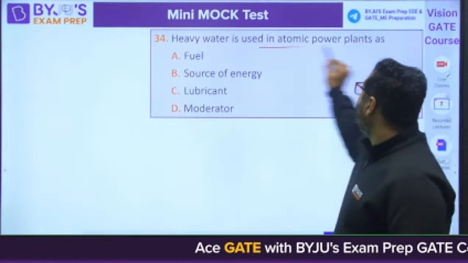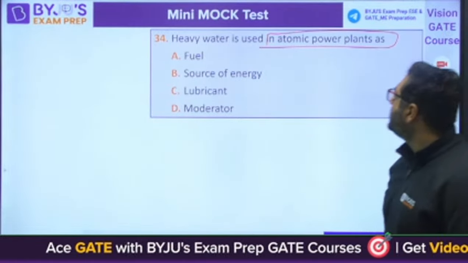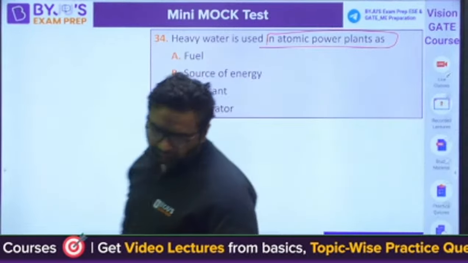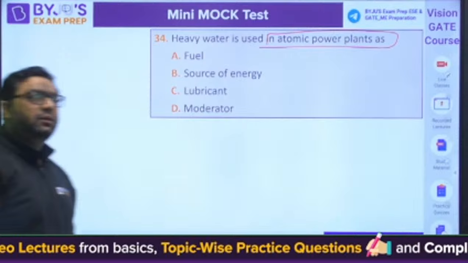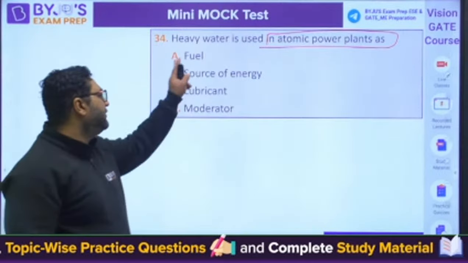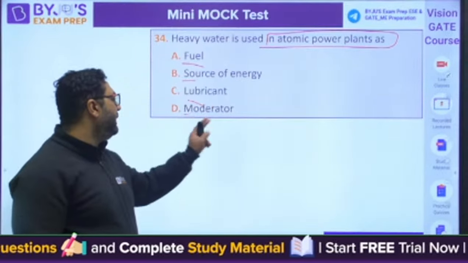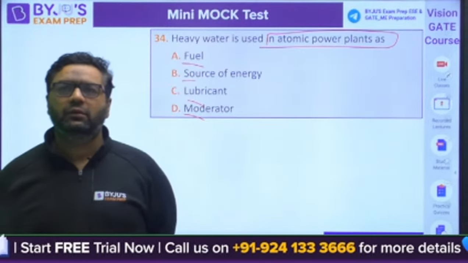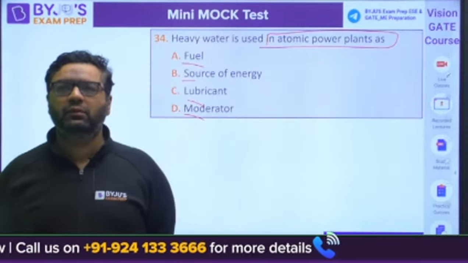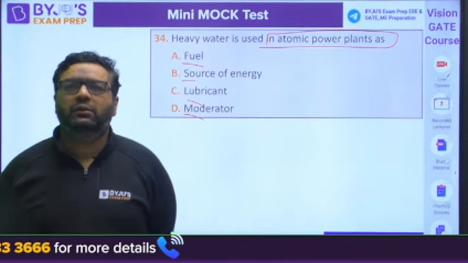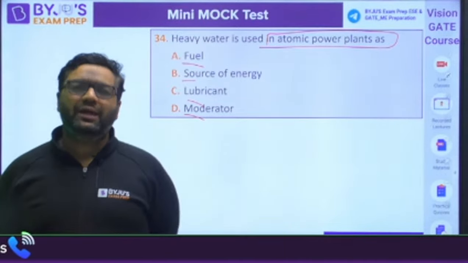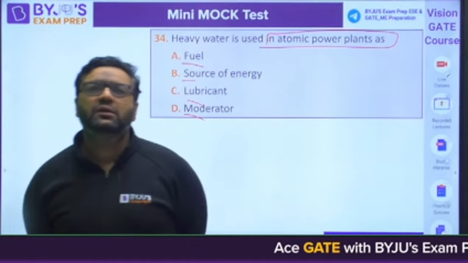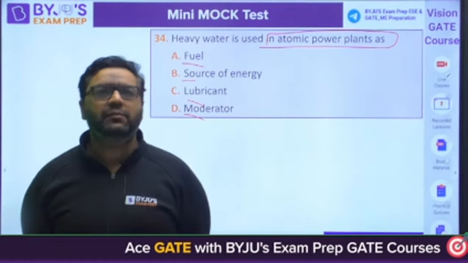Is heavy water used in an atomic power plant as fuel, source of energy, lubricant or moderator? Okay, Amresh, I will try to share the answer with some fact and figures in my Telegram channel.